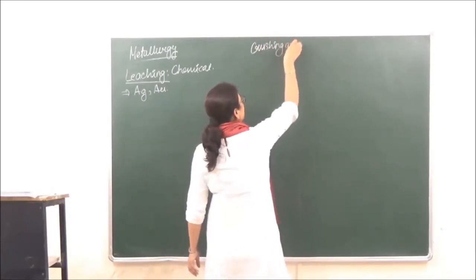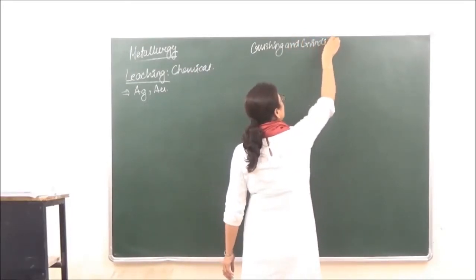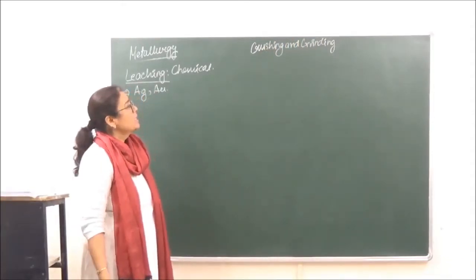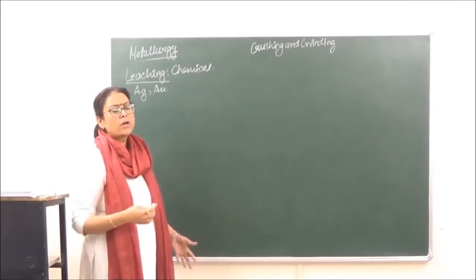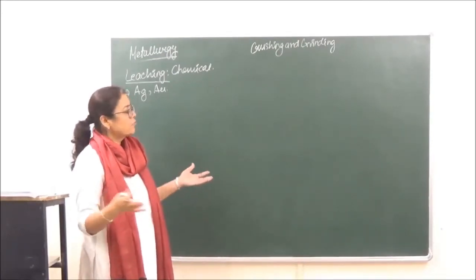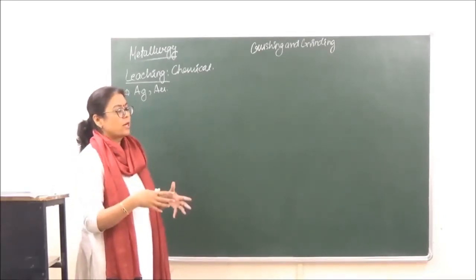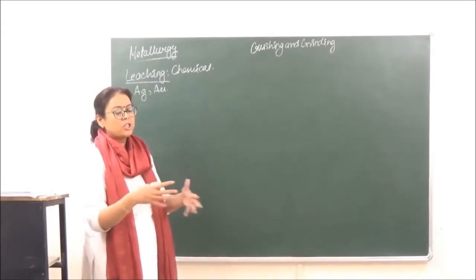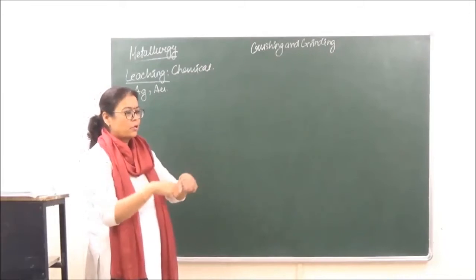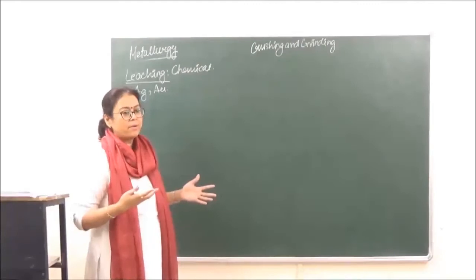So this is a method which is applied before concentration of the ore. Crushing and grinding are done in pestle and mortar, or they are done in mills, or they are done in ball mills, right? So it is kind of a big container in which there are heavy balls which are used. It's just like how we grind chutney on that stone. So you have one stone and on top of it you are grinding the chutney. It's the same thing but a bigger apparatus, right?